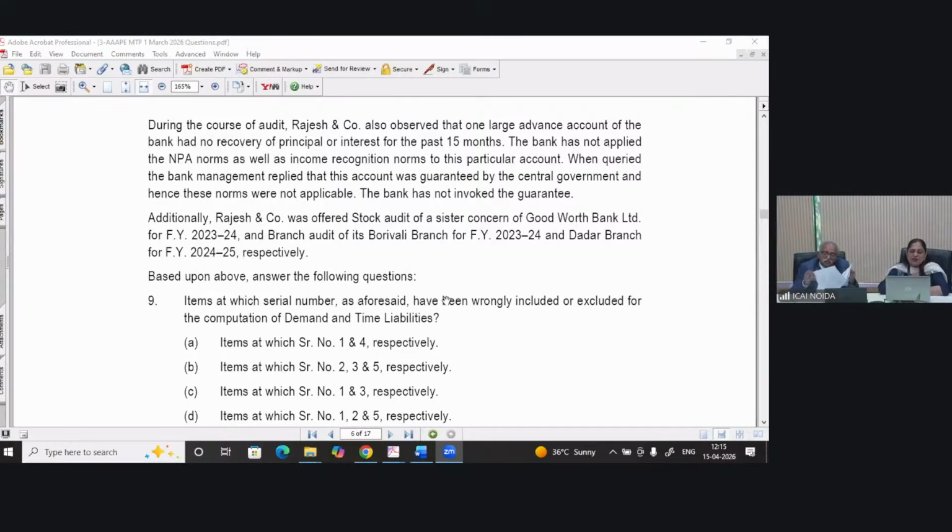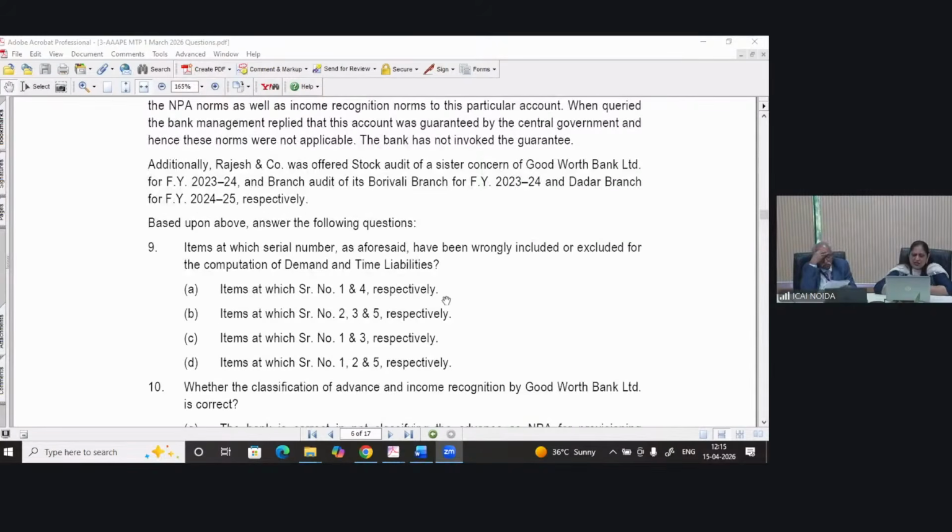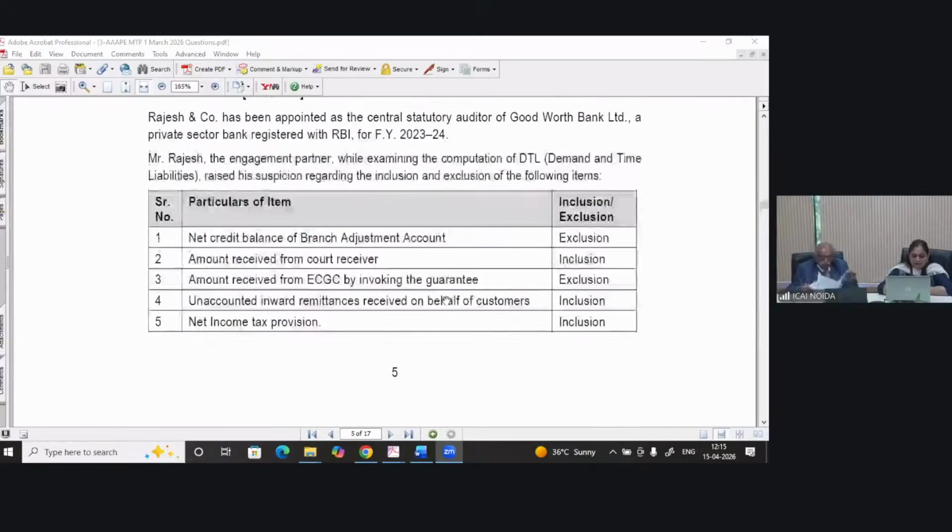Additionally, Rajesh and Company was offered stock audit of a sister concern of Goodworth Bank Limited for financial year 23-24, branch audit of its Borivali branch 23-24 and the other branch for 24-25. So first question is, item at which serial number as aforesaid have been wrongly included or excluded for the computation of DTL? 1 and 4, 2, 3 and 5, 1 and 3, 1, 2 and 5. Now, you need to tell me which are wrongly included or excluded.